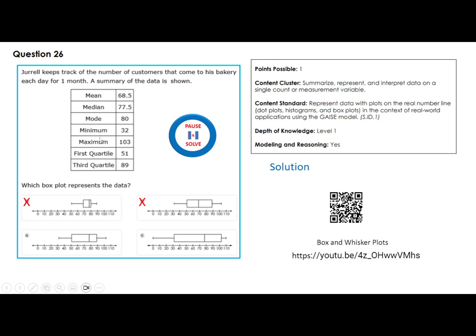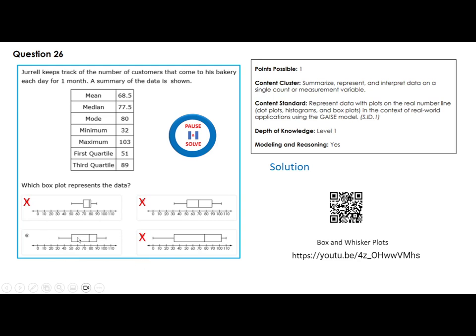So maybe I took here the mode. No, not the mode. I took the mean, minimum, maximum 103. What did I take? Why did I cancel this? Oh, that's 50. Yes. See, the minimum here is 32. This is 50, so that's not a good option. This one is a possible option, and this one is not a good option either, right?